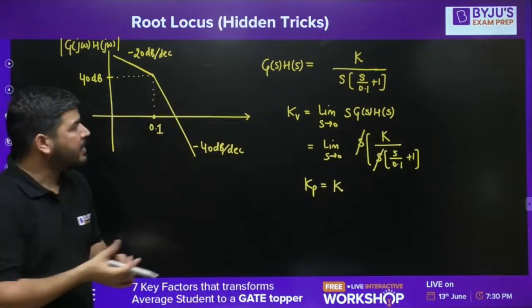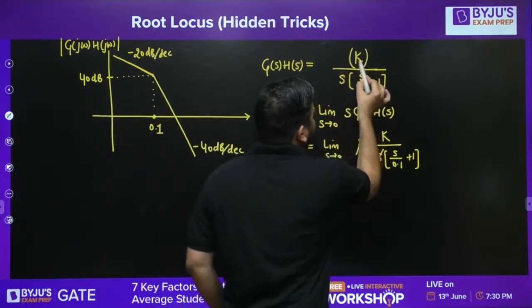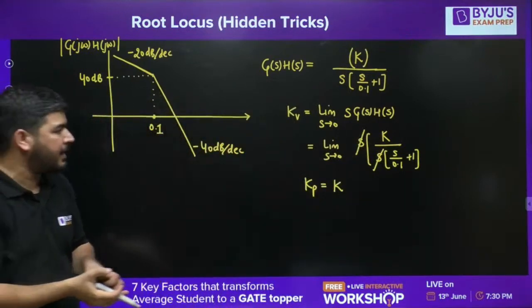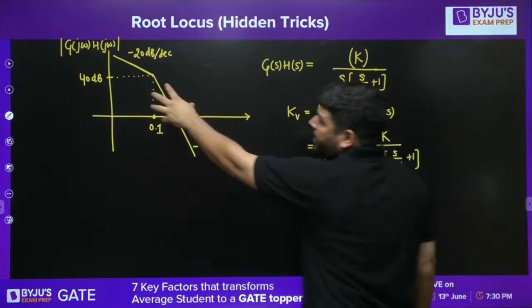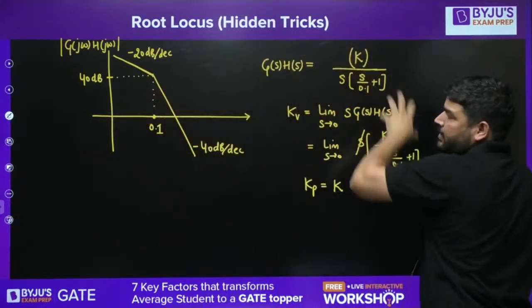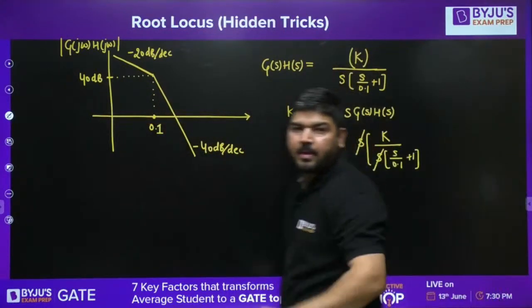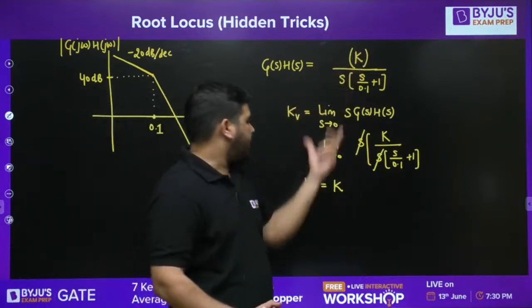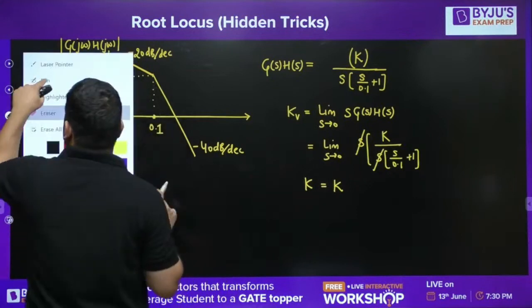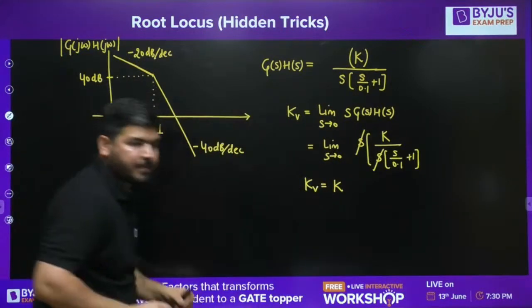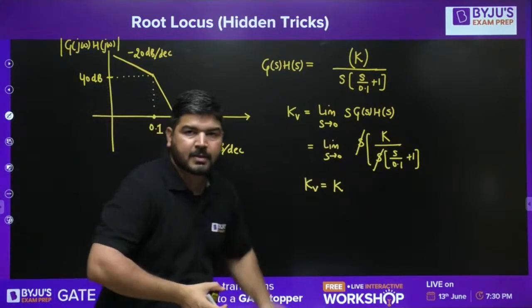Again, it means this K will itself become Kp. Now how to calculate this K? Tell me, guys. How to calculate this K in a Bode diagram, if you want to write the transfer function from the Bode diagram? If you know this K, it means you know this Kv, the velocity error constant. You know this Kv. Okay? If you know this K, you know this Kv. Okay, now how to calculate this K?